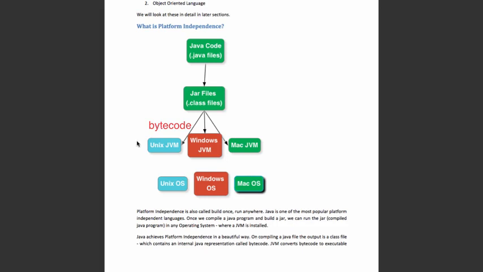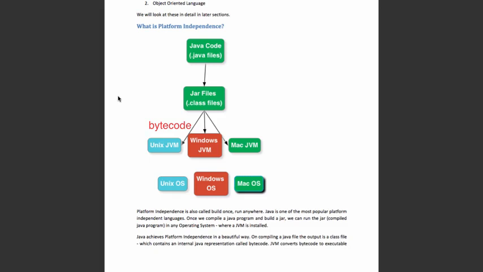So Java achieves platform independence by having this intermediate format called bytecode, which is understandable by different JVMs. So the JVMs in different operating systems are able to understand this bytecode and convert the bytecode to executable instructions in that specific operating system.